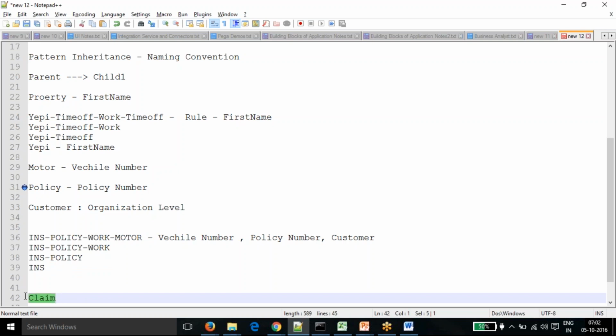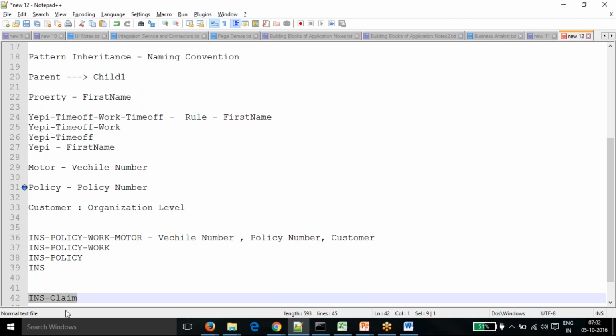So if you have a separate framework for claims, in this scenario you go with INS claim separately. You can make a dependency with the policy separately, but claims is a separate class. The policy is a separate application, the claim is a separate application, so they will not fall into the inheritance path of it. That will be a different application altogether.